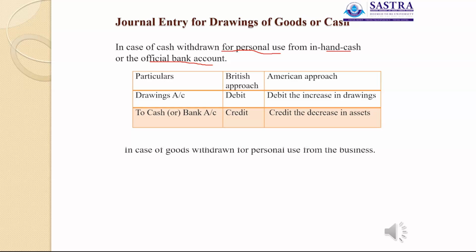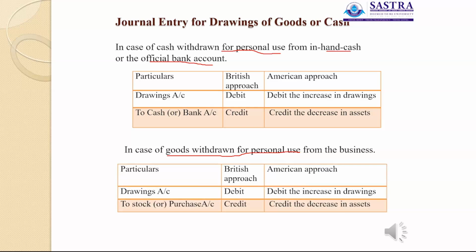In case of goods withdrawn for personal use from the business, the journal entry on the basis of the British or traditional approach is drawings account debit to stock or purchase account, because the value of stock should be reduced.